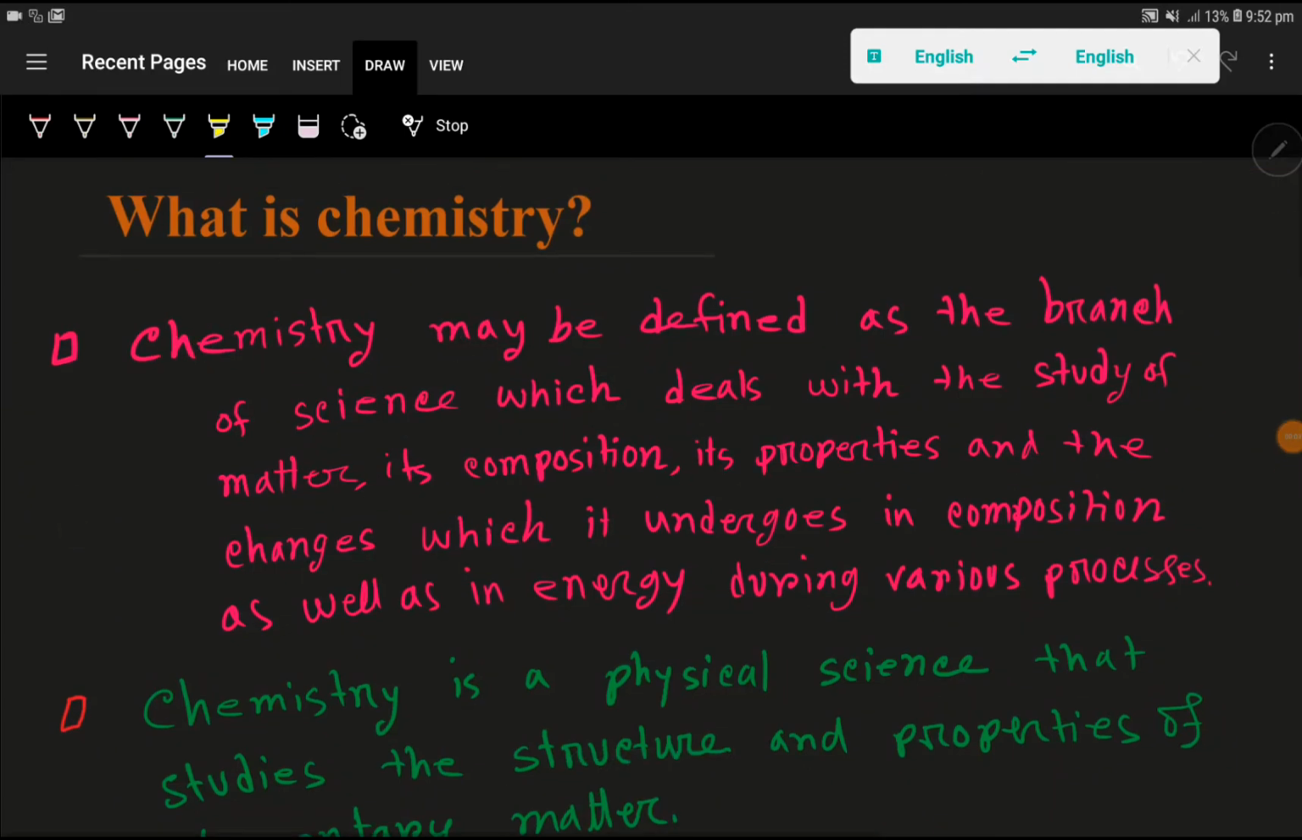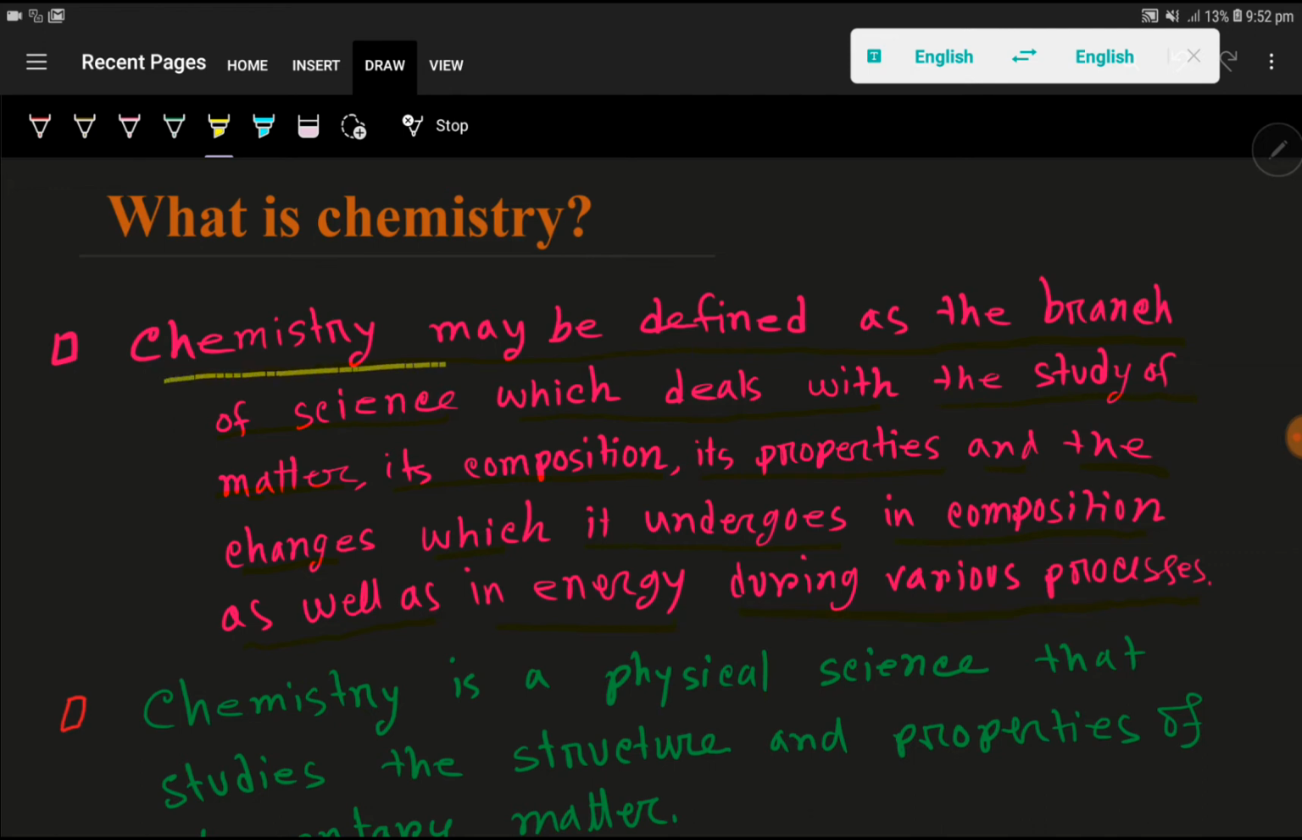What is chemistry, or define chemistry, right? Okay, here is the answer. Chemistry may be defined as the branch of science which deals with the study of matter, its composition, its properties, and the changes which it undergoes in composition as well as in energy during various processes.